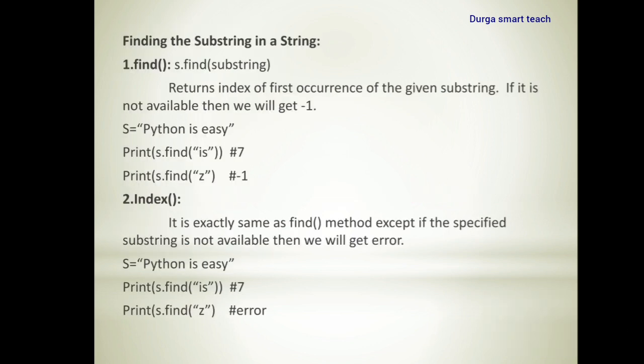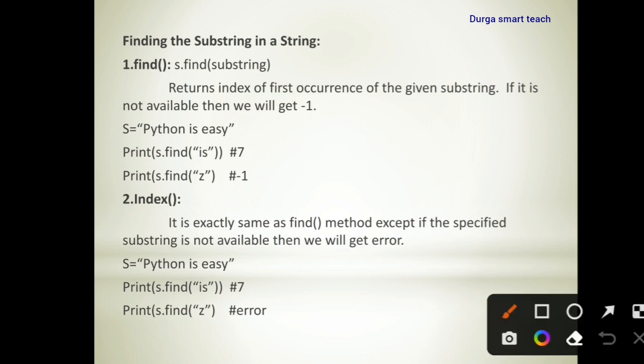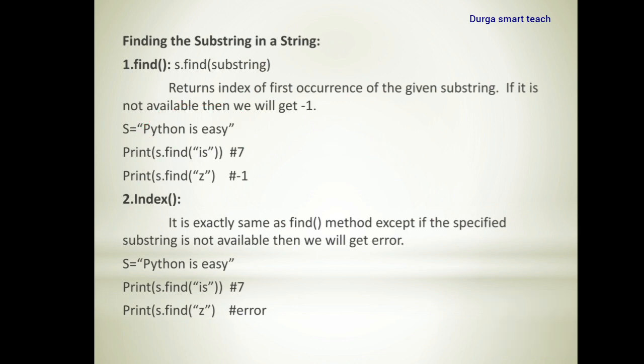Okay. Next, finding the substring in a given string. So if you want to find any substring, okay, so here it contains Python is easy. So if you want to know whether a given value is a substring of this string or not, in that case you need to use the find function.